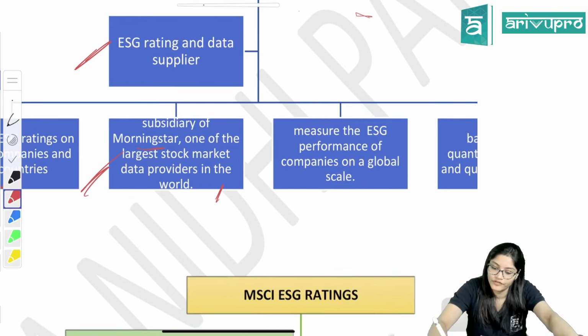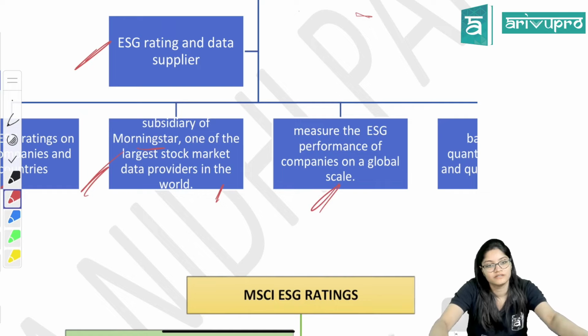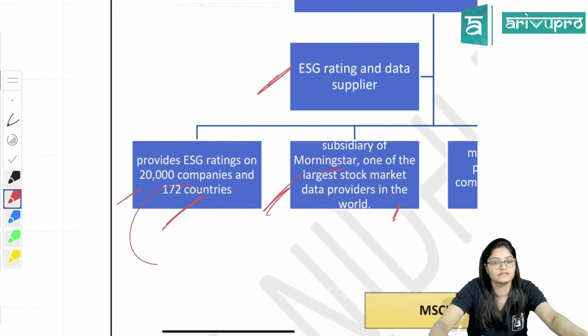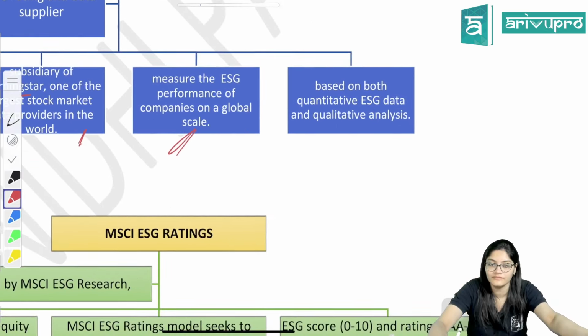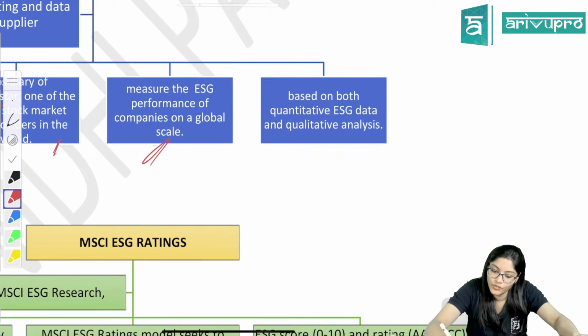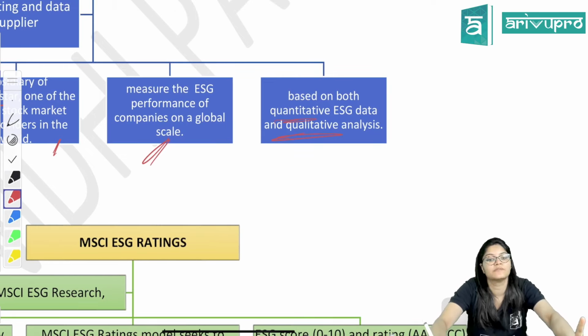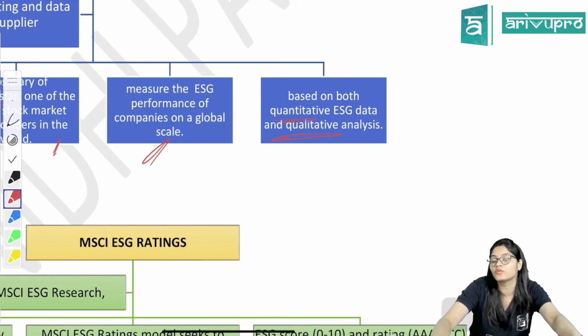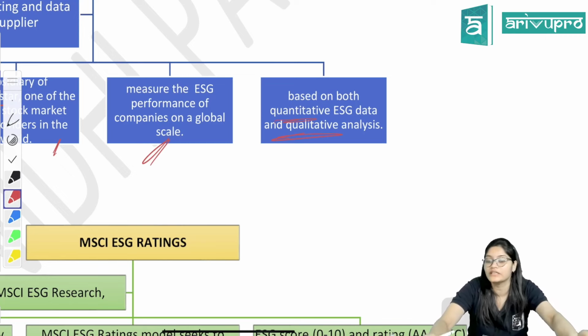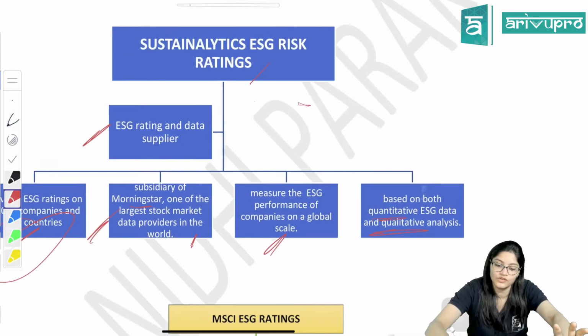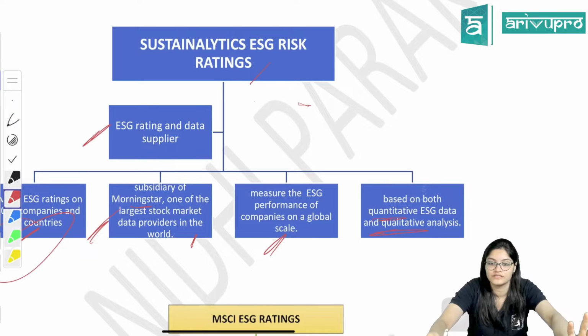It measures the ESG performance of companies on a global scale. Just now we discussed 172 countries, global scale, right? Based on both quantity and quality, ratings will be given. Not only on quantity, but quality as well. So the focus is on both quantity as well as quality. So that is your Sustainalytics risk rating agency.